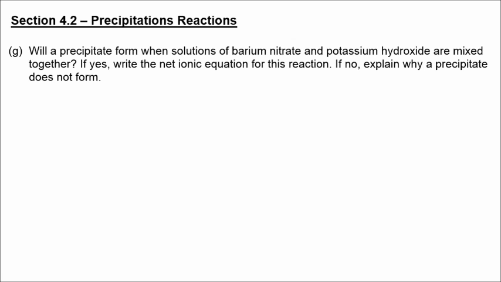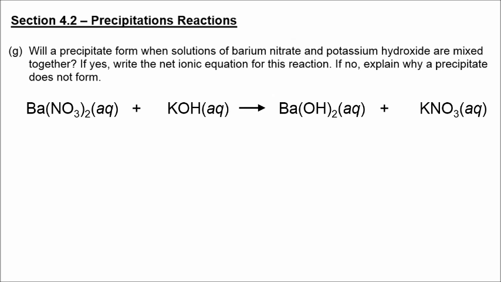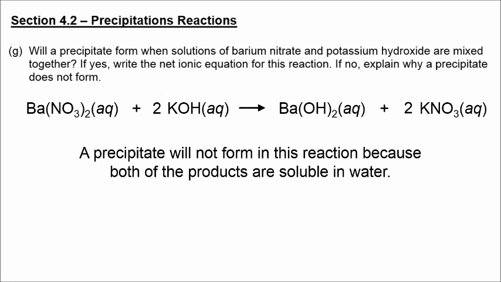Will a precipitate form when barium nitrate and potassium hydroxide are mixed? So the product we get would be barium hydroxide and potassium nitrate. Notice that both of these substances are soluble. Well, if both substances are soluble in water, then there would not be a precipitate formed in this reaction.